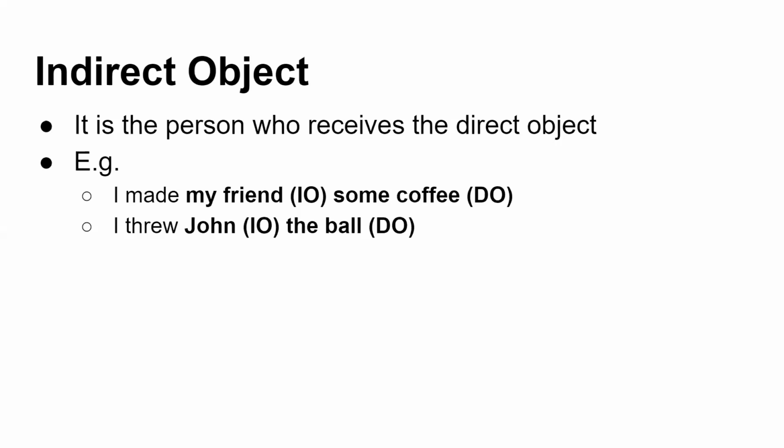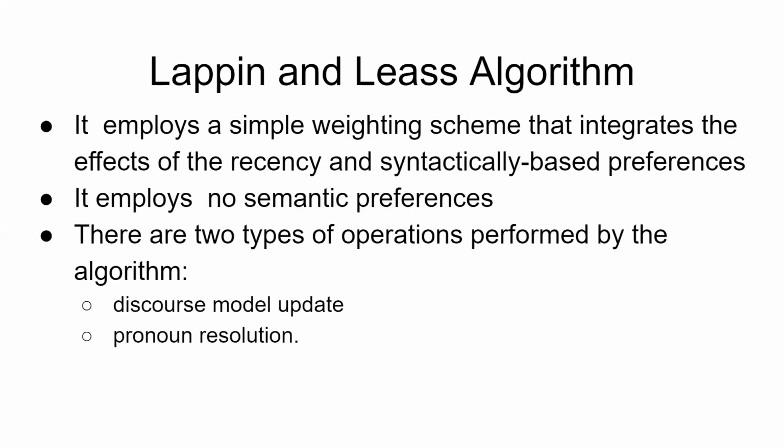Okay, now if I remove some coffee and if I write I made my friend, it is not sensible at all. So which is not sensible, that is called the indirect object. When coming to the second sentence also, I threw the ball, it makes sense. So ball is the direct object. I threw John, we are not going to throw any person, so that doesn't make any sense. That is why it is called an indirect object. So like that you can identify between the direct and indirect object.